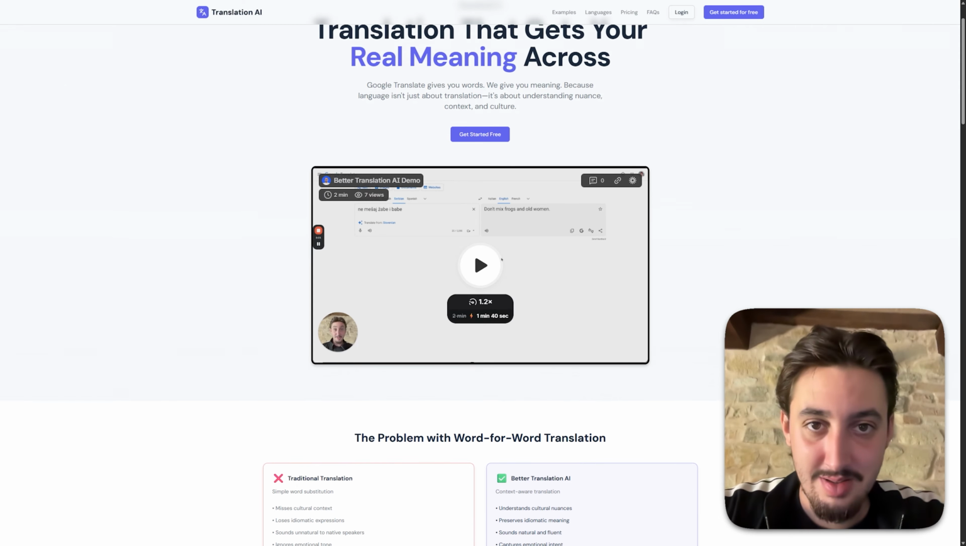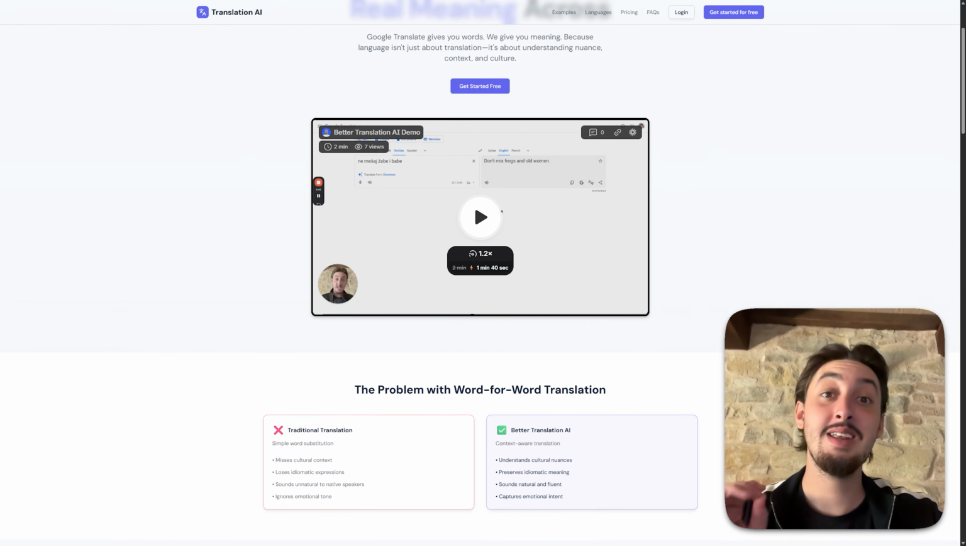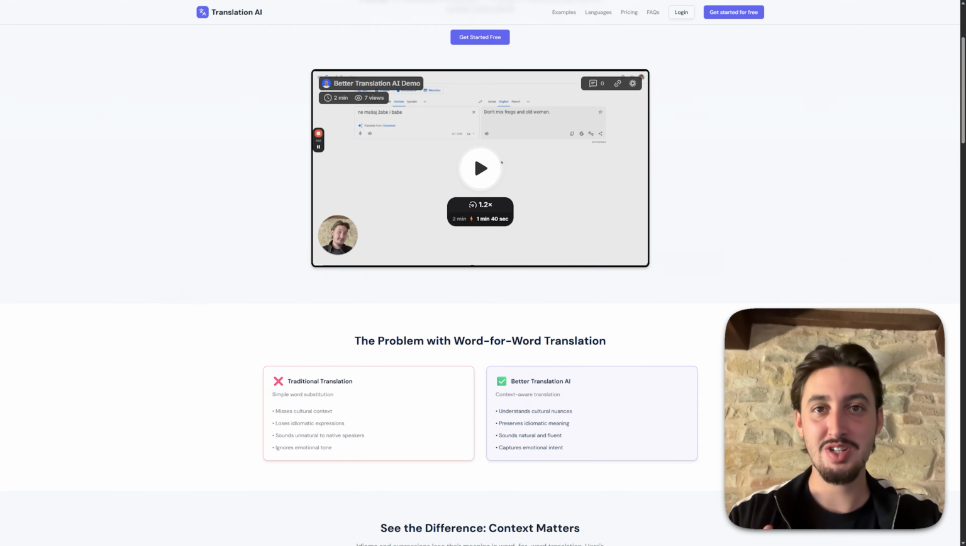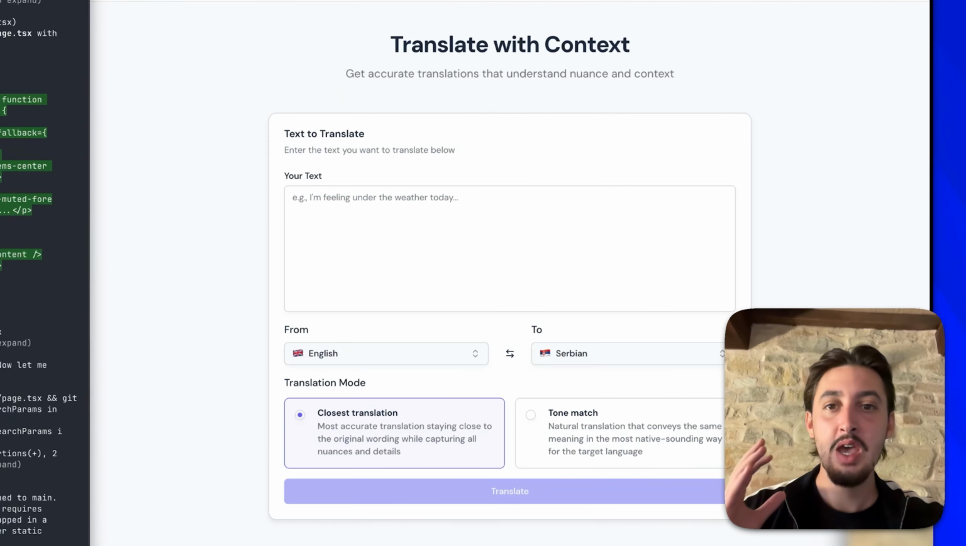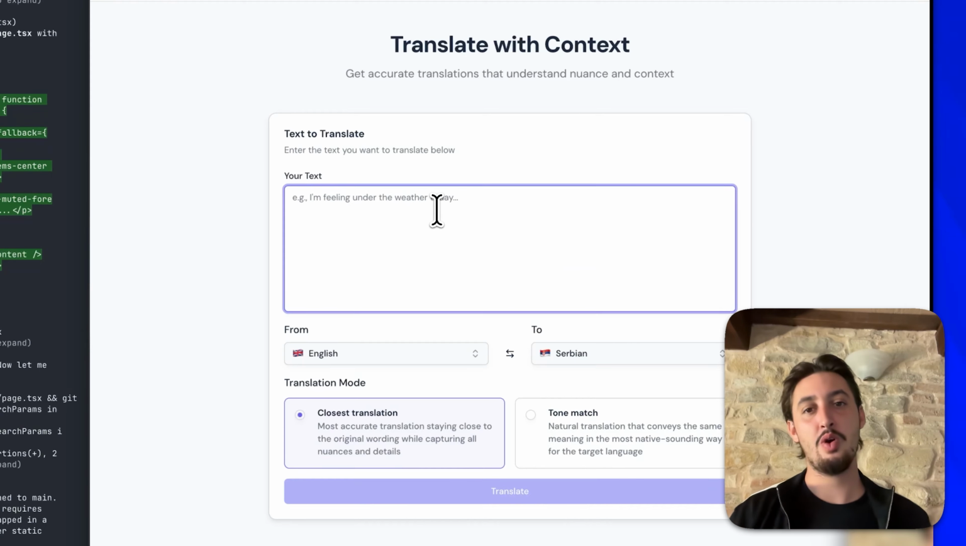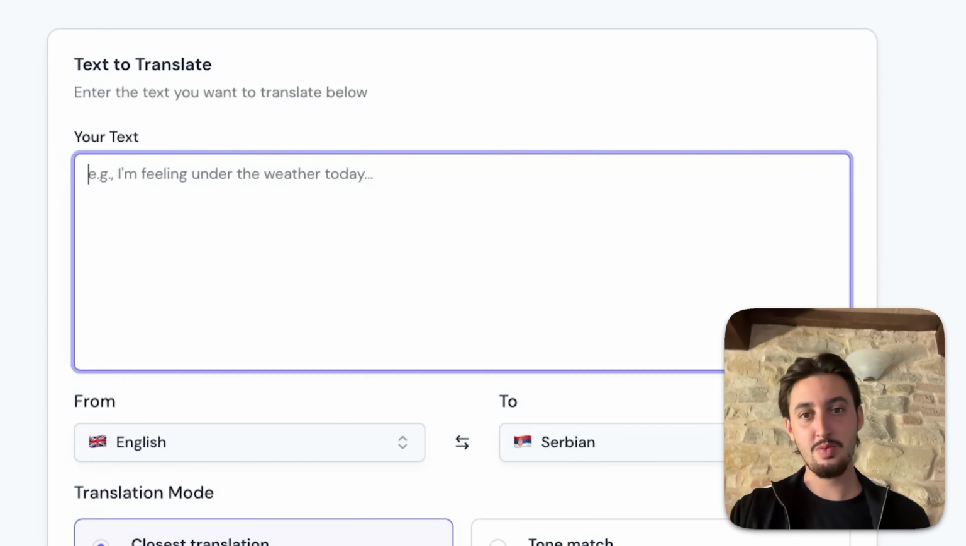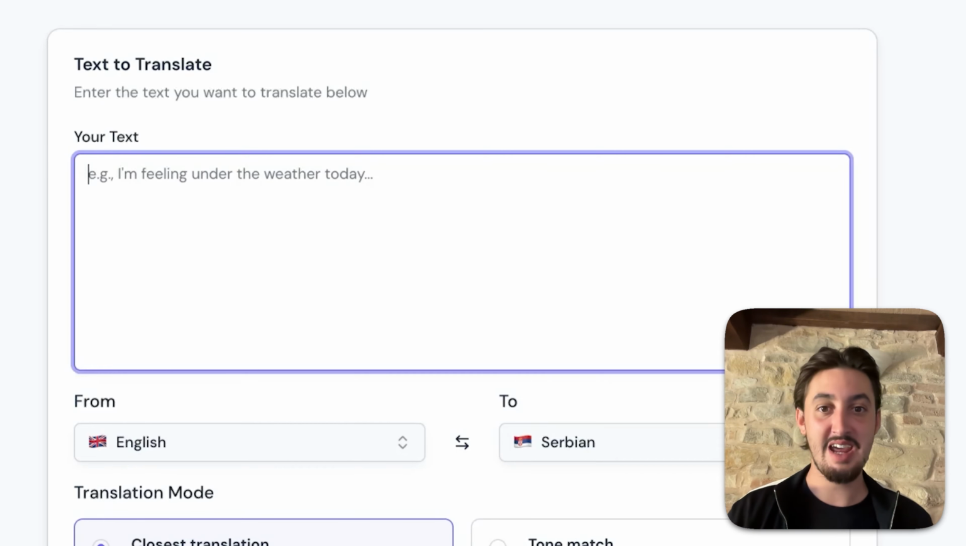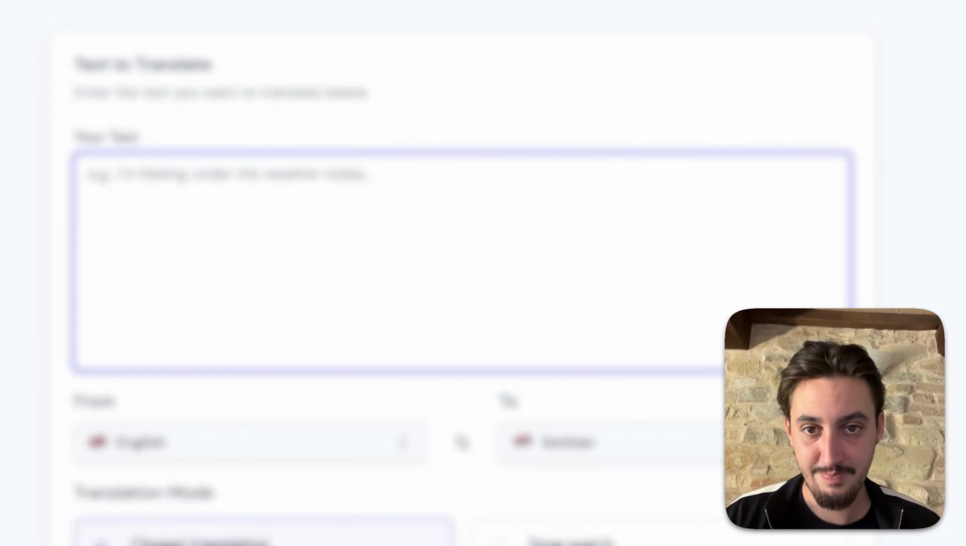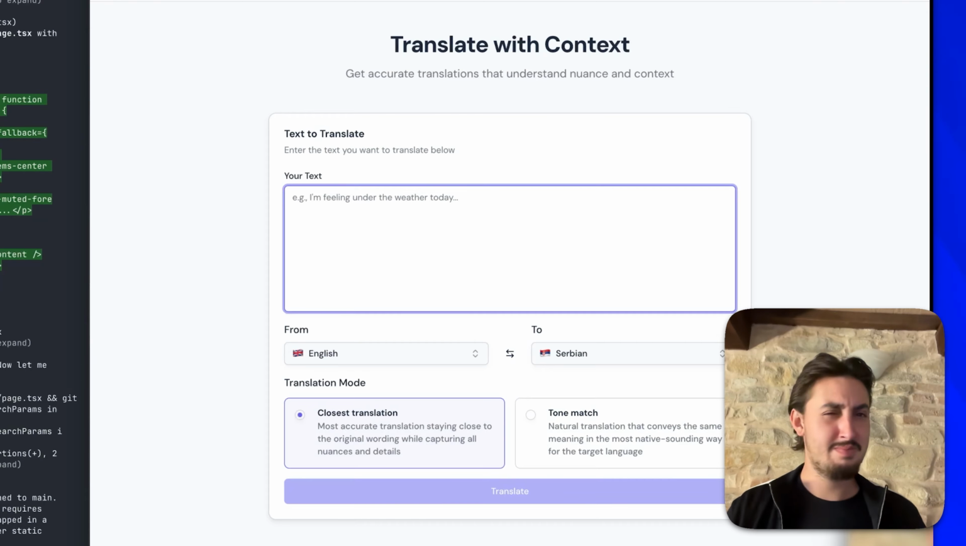So I have built this AI translator tool, and it is amazing, and I want to actually turn that into a real business. So what we have here, just to explain to you how it works. In this placeholder box, we have this text, "I'm feeling under the weather today." As an English speaker, that might make perfect sense to you. That being said, if you literally translate that into another language, it makes no sense. It's an idiom. You're under the weather. What does that even mean, right?